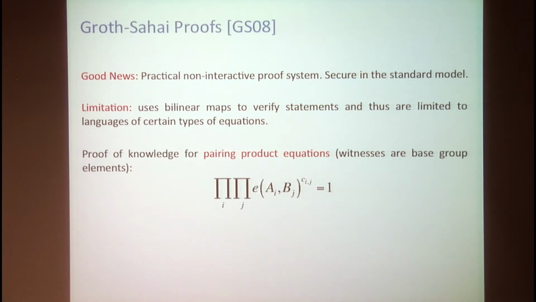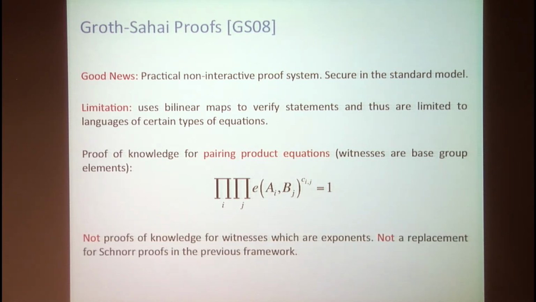In particular, for proofs of knowledge, we should have the pairing product equations, where the witnesses, A_i and B_j, are source group elements, and the pairing product equation is basically a product of pairing operations equal to some constant C. I should highlight that these are not proofs of knowledge for witnesses which are exponents. So you cannot just take Groth-Sahai proofs and use them as a replacement for the Schnorr proofs of knowledge in the previous framework. We need to build building blocks which are compatible with Groth-Sahai proofs.